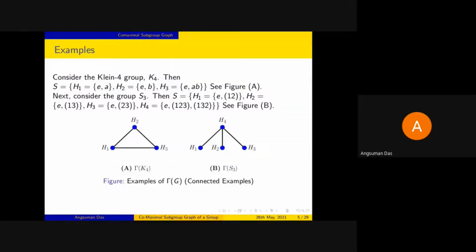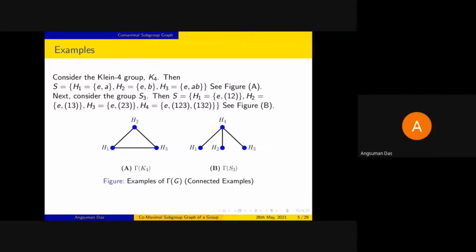So we start with some examples. Suppose we take the Klein 4 group K4. There we know there are three proper subgroups of that group. So we call them H1, H2 and H3. And we can easily check that any two of them are adjacent in gamma G.